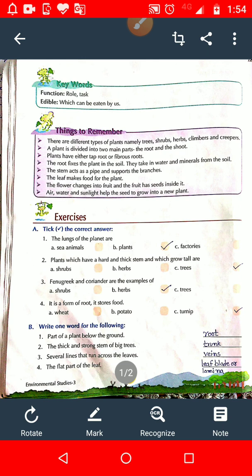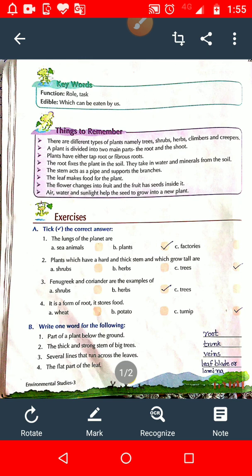An example of fibrous roots are wheat, rice, etc. So student, this is the full explanation which I told you about taproot and fibrous root.